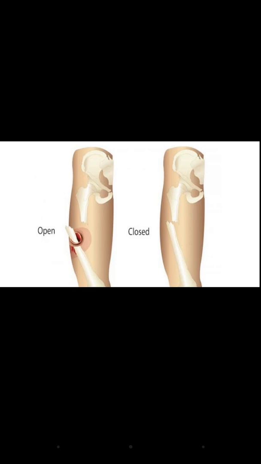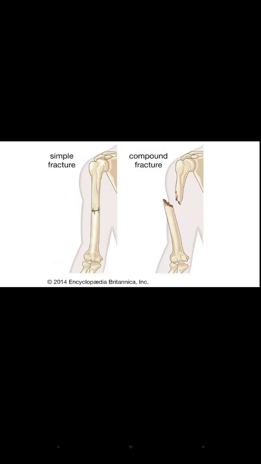In the open fracture, the bone will protrude out through the skin. There will be an open wound and the bone will protrude out through that skin. While in the closed, there is no breakage of the skin; the bone is broken, but there is no breakage of the skin. Simple fracture means there is a bone fracture only and there is no damage to the surrounding tissue or breakage of the skin. While in the compound, there is bone fracture, also damage of the surrounding structures and breaking of the skin.